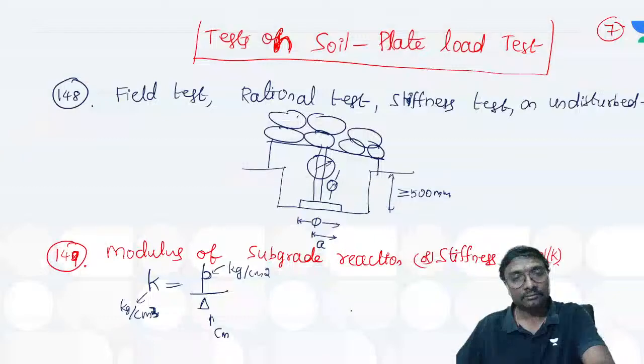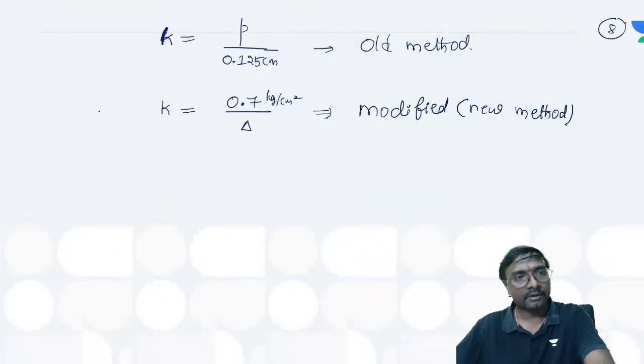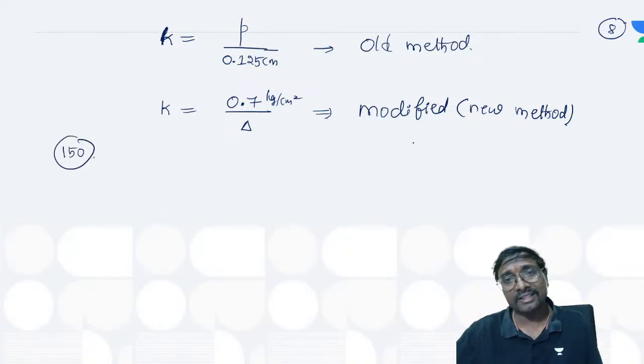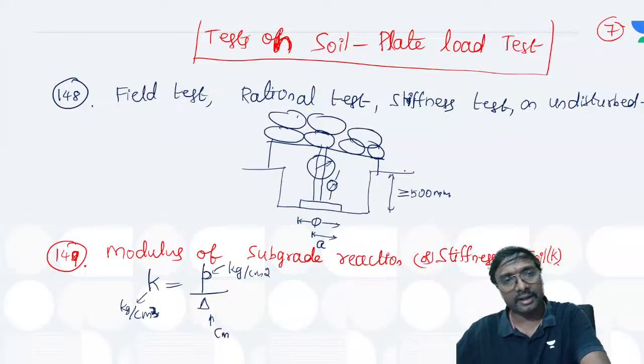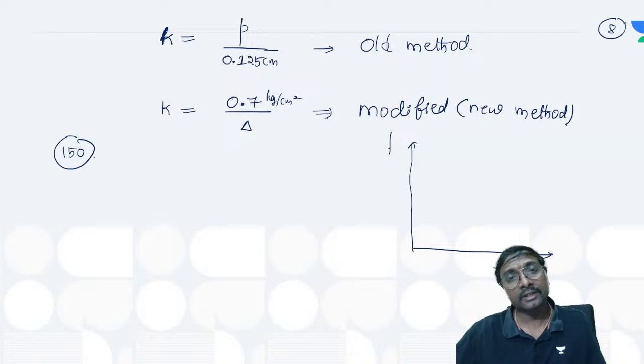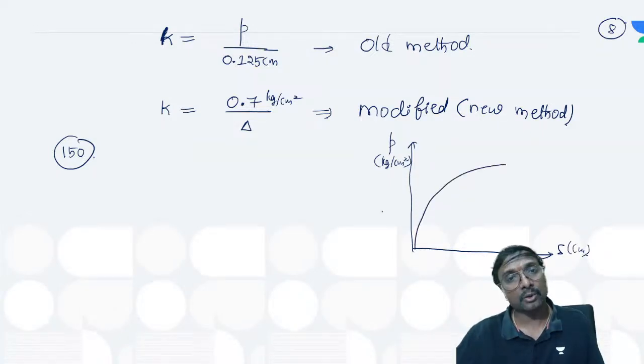Okay. The modulus of subgrade reaction will be obtained like this. Now tell me, generally, whenever it is the modulus of subgrade reaction, or the stiffness of the soil, which value do we have to report? This is your pressure P in kg per centimeter square, and this is your deformation delta in centimeters. Now how does the curve come out? This is how the curve comes out. This is your 0 if you observe.